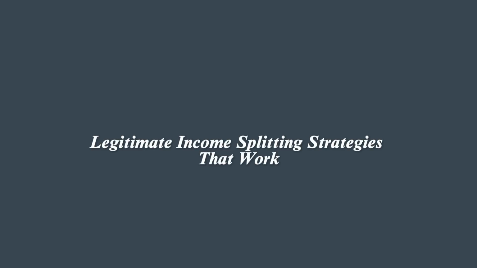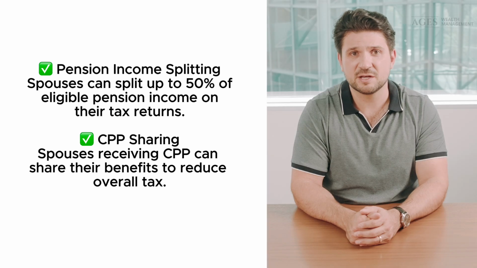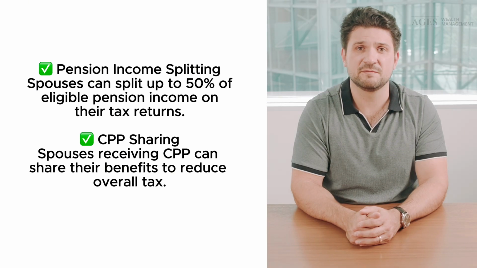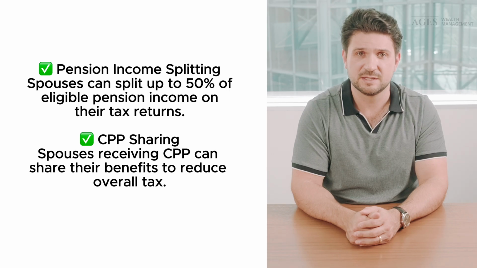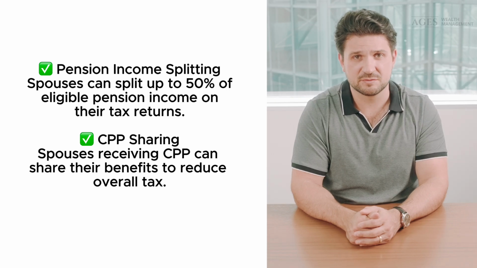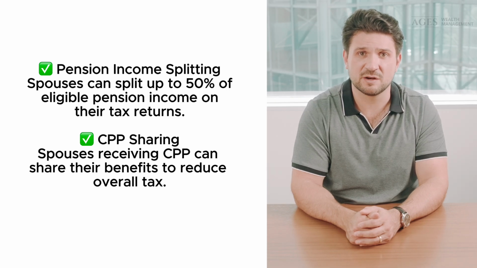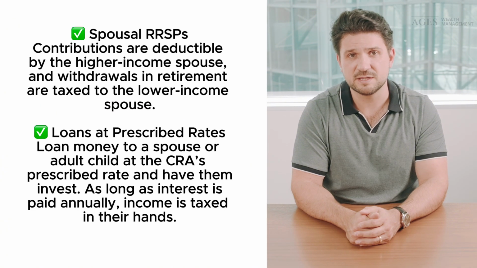Legitimate income splitting strategies that work. Despite the attribution and TOSI rules, there are still many legitimate ways to split income in Canada. Pension income splitting. Spouses can split up to 50% of their eligible pension income on their tax returns. CPP sharing. Spouses receiving CPP can share their benefits to reduce the overall tax. Spousal RSPs.